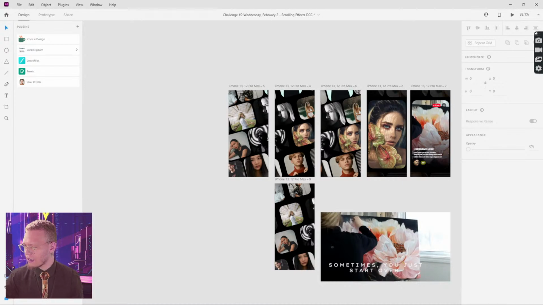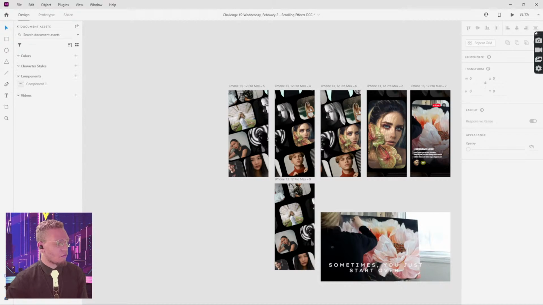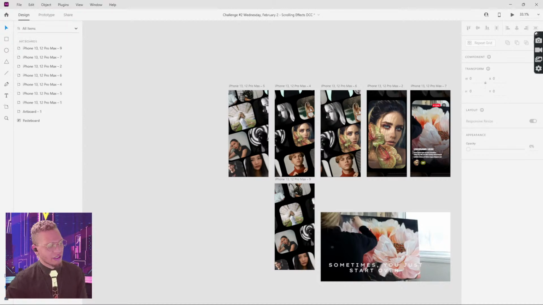Let me scroll down in my chat as well. Question: is there any way to display the layers in XD? Yes, there is, and thank you for mentioning that. We talked about this a little bit on day 1 or day 0. If you want to access layers, you'll see this little icon down here.